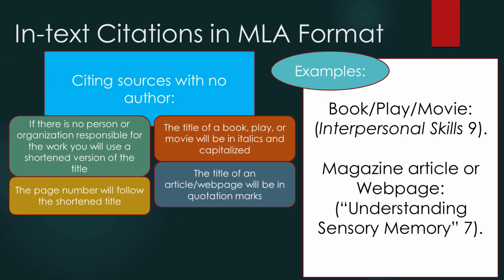And if we have no authors, we will use a shortened version of the title. There is no exact specification, but make sure that there's enough of the title to avoid any ambiguity. And there's also one other rule for citations with no author. If it's a book, the title will be italicized, and if it's a magazine article, online or in print, or a website, the title will be in quotation marks.